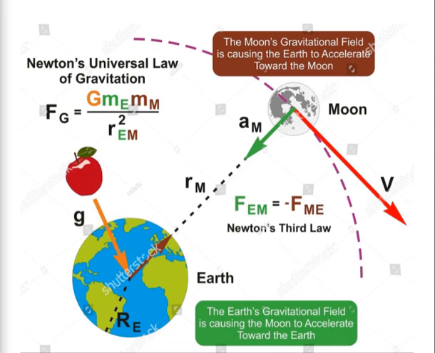Gravity is one of the four fundamental forces of physics. It's actually the weakest force of all. It is approximately 10 to the power of 38 times weaker than the strong force. It is 10 to the power of 36 times weaker than the electromagnetic force, and it is 10 to the power of 29 times weaker than the weak force. As a consequence, it has no significant influence at the level of subatomic particles.